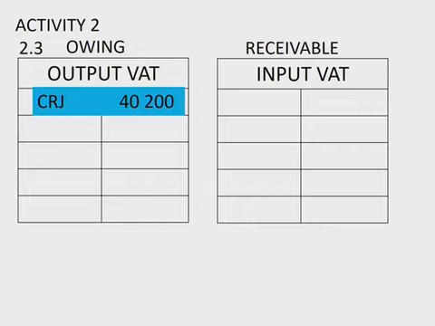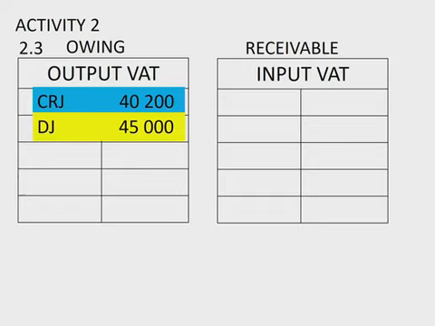Then what we also had, we sold goods on credit to our debtors, and that figure came to 45,000. So if you're looking at the 40,200 and we're looking at the 45,000, those are both sales. We sold to the debtors or the customers. One was cash, that was the cash receipts journal amount. The other one was on credit, and that was the debtors journal amount. Okay? So it's a cash sale in the CRJ, and it was a credit sale in the DJ or the debtors journal. So strictly speaking, we owe SARS the sum of those two figures together.